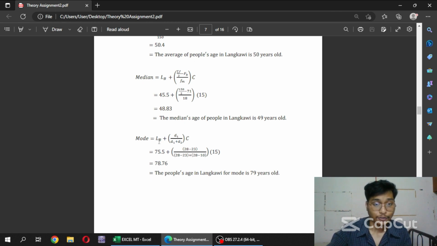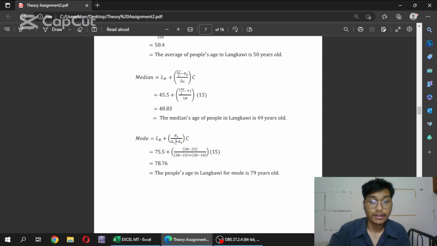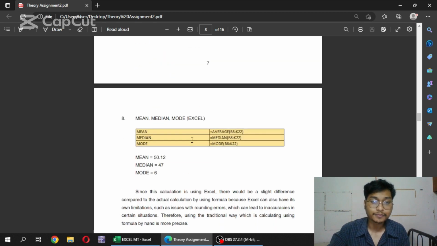This LB does not stand for lower boundary for median class, but it stands for lower boundary for mode class. And this D1 and D2 stand for the difference of the frequency of the mode class with the frequency before. That's for D1, and D2 stands for frequency after. Again, C stands for class size.